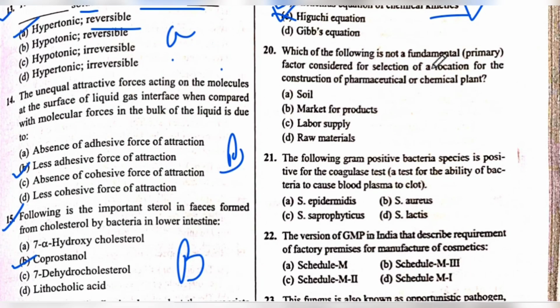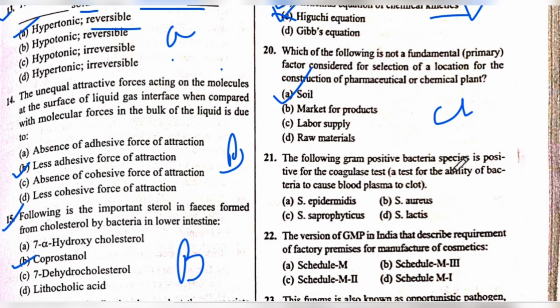Which of the following is not a fundamental factor considered for selection of a location for the construction of pharmaceutical and chemical plant? The answer is A, soil. The answer is A. Okay. Next is 21 question number.